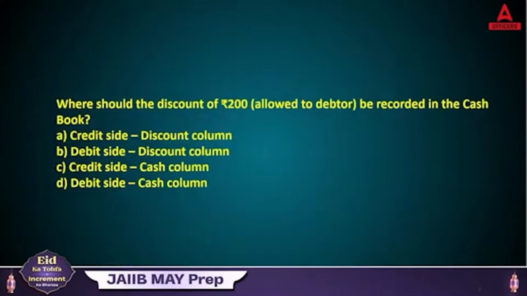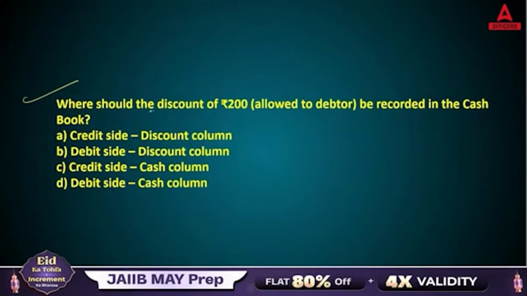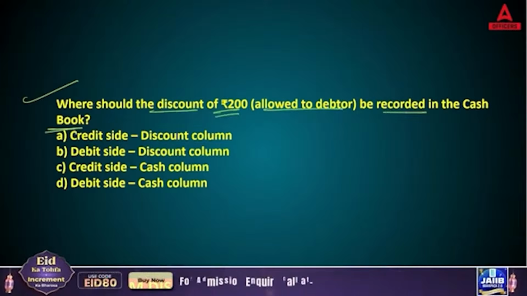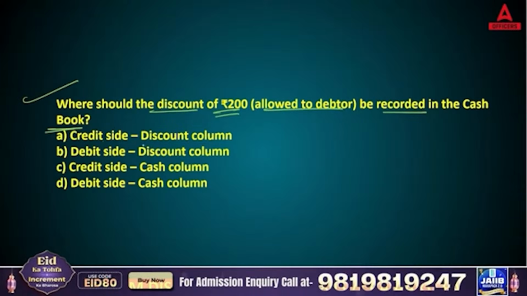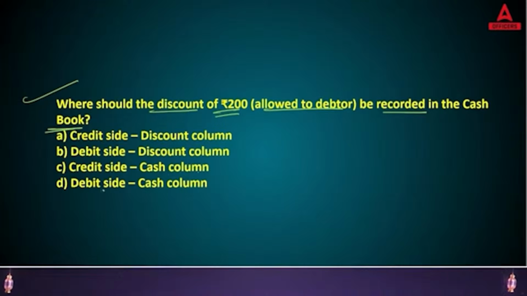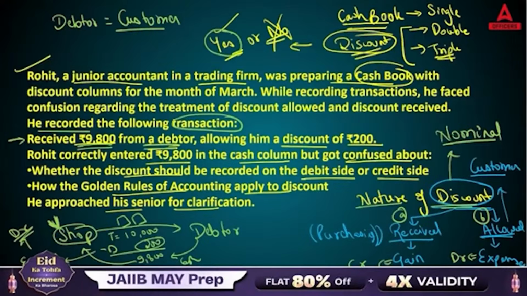Okay, so now let's read the question. Where should the discount of 200 allowed to debtor be recorded in the cash book? Credit side, discount column; debit side, discount column; credit side, cash column; debit side, cash column. So you will be using